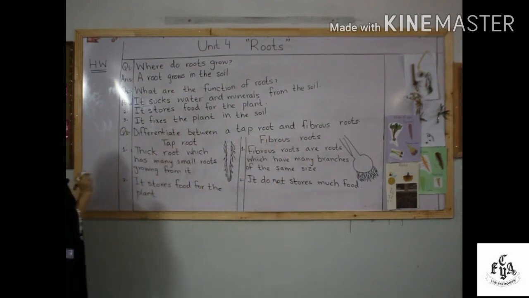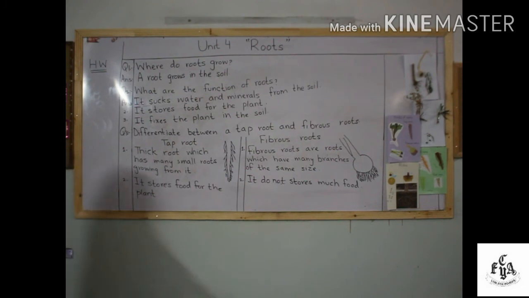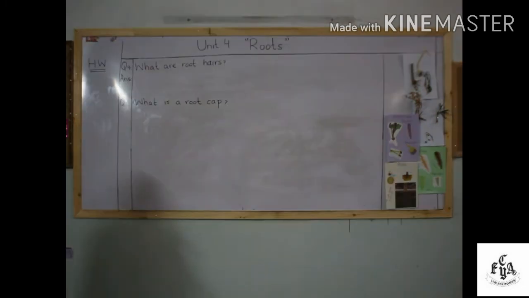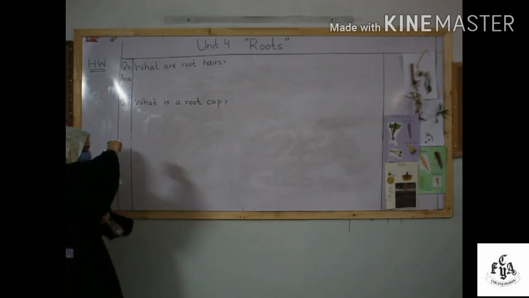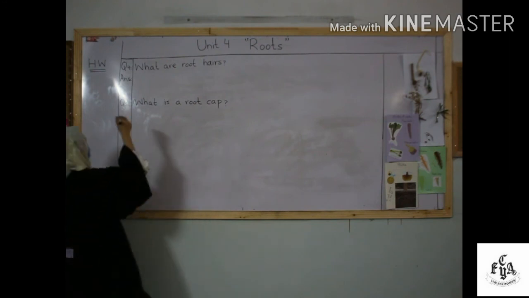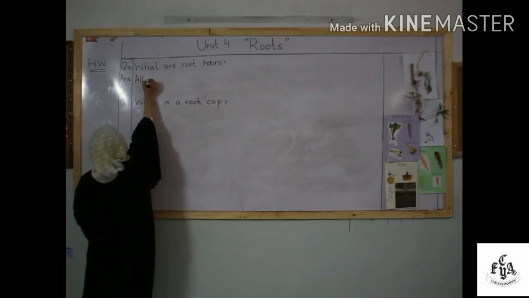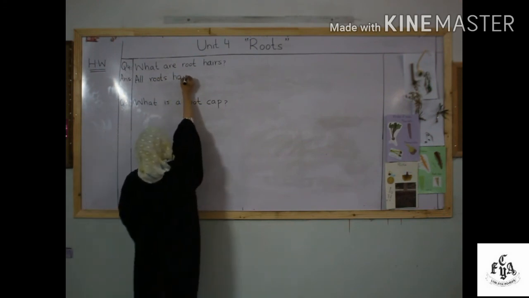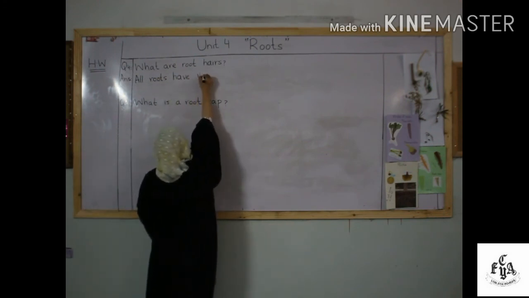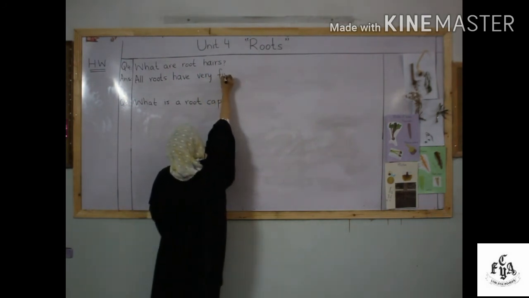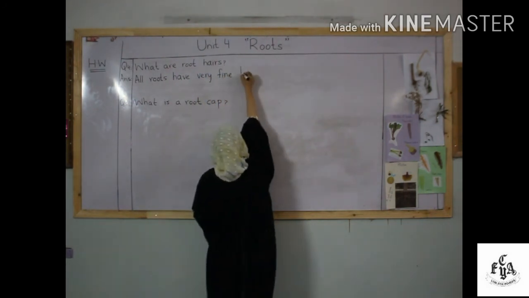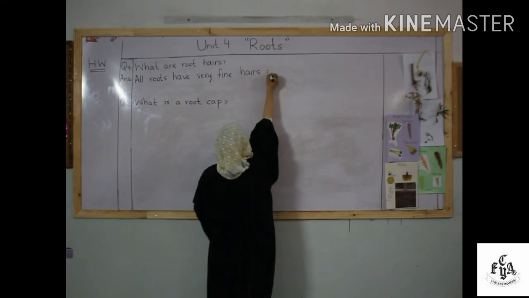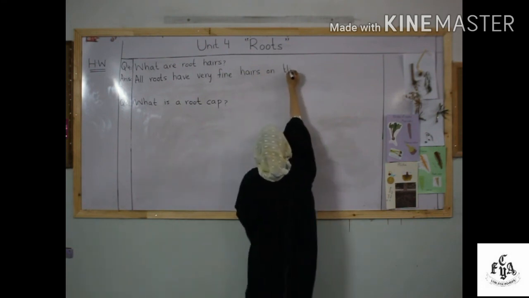Okay, now question number 4 is what are root hairs? So its answer is that all roots have very fine hairs on them.